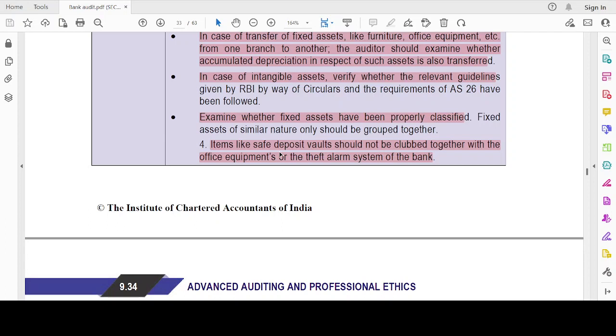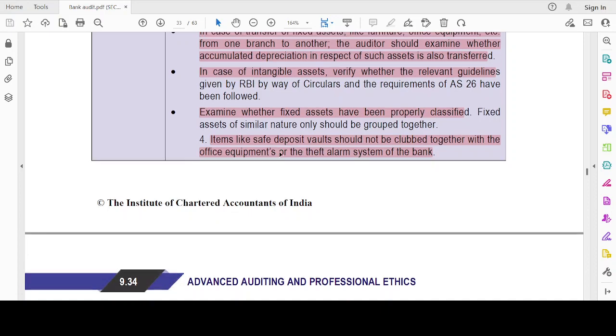Items like safe deposit vaults should not be clubbed together with the office equipment or theft alarm system of the bank. This could be an MCQ. Okay, items like safe deposit vault, which means the bank locker we have, right? For cash, those vaults are known as safe deposit vaults. That should not be clubbed together with office equipment or theft alarm system. Instead, it should be shown as a separate item. Okay.